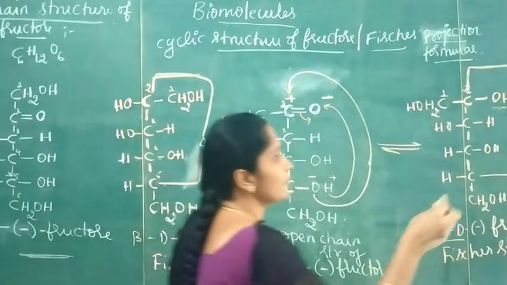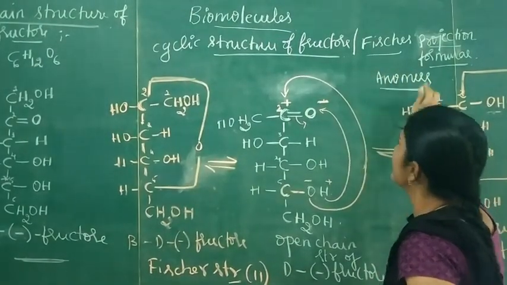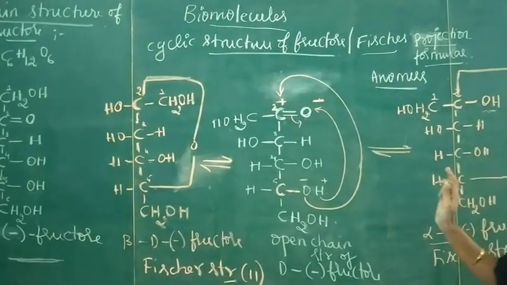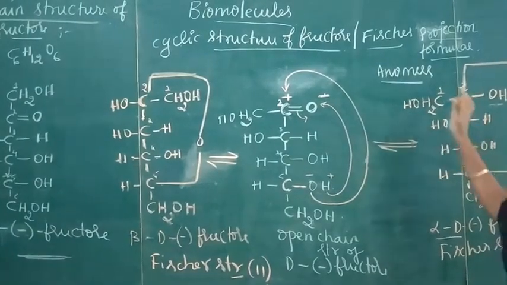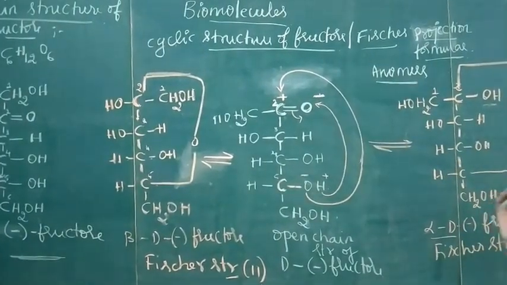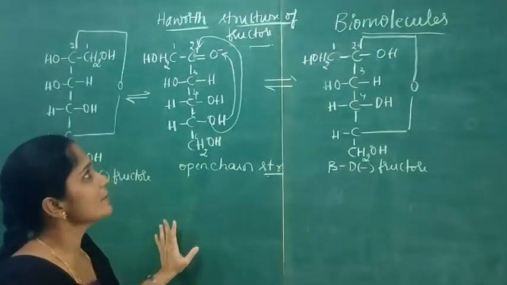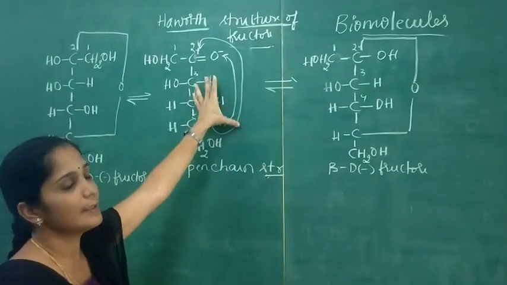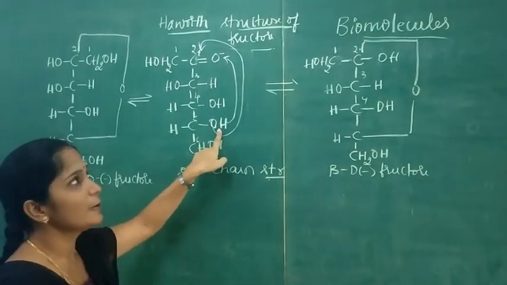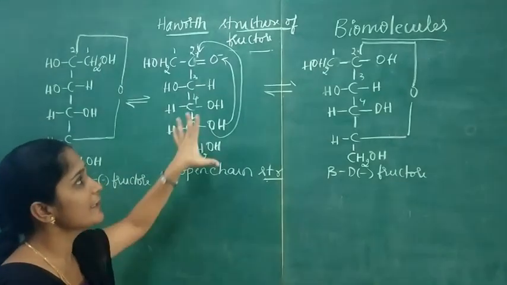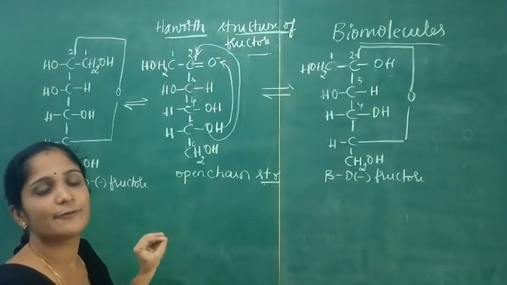Anomers means optical isomers which differ only in the position of the OH and CH2OH group at the second carbon atom are called anomers. Now coming to the Haworth structure of fructose. During the ring formation, there is an interaction between the fifth carbon alcoholic group and the carbonyl group. So this leads to the formation of a 5-membered ring, which is named the furanose ring.